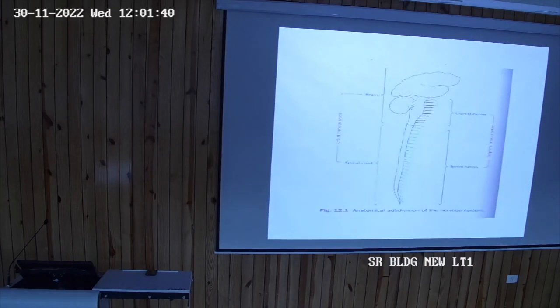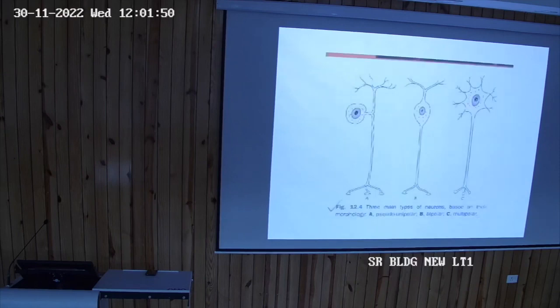Look at this diagram, brain and spinal cord. The cranial nerves, 12 pairs, spinal nerves, 31. Look at this diagram. You can understand what the different types are. This is the pseudo-unipolar neuron. Process T-shaped, pseudo-unipolar neuron. And this is bipolar, multipolar.